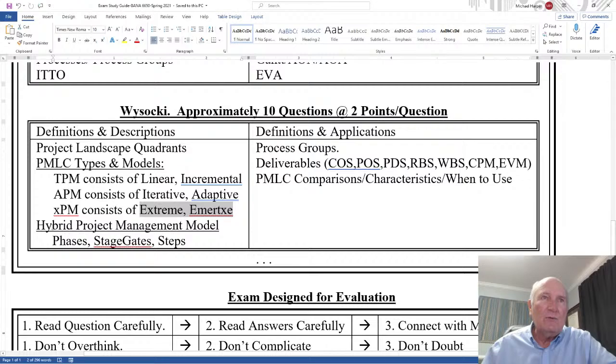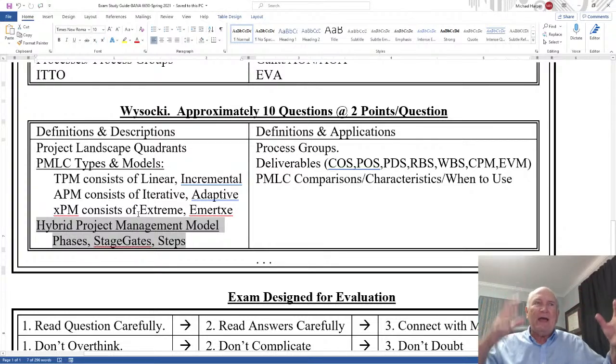And then we have the hybrid model, which is more of a framework rather than a model itself. And it emphasizes the framework, how you would go about managing the different models within the different types. And so the hybrid is moving back and forth between the different types.